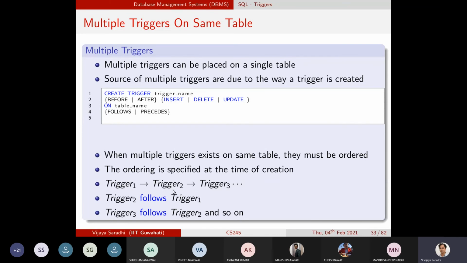This order essentially means trigger 2 must be invoked after trigger 1 is invoked. And if you have trigger 3 on the same table, you can order them using follows or precedes, and you have to say which one it follows or which one it precedes.